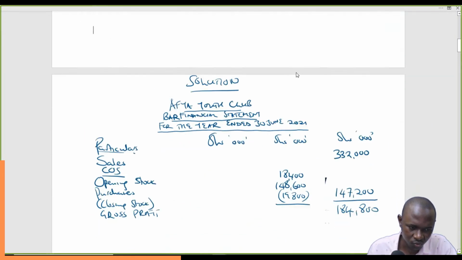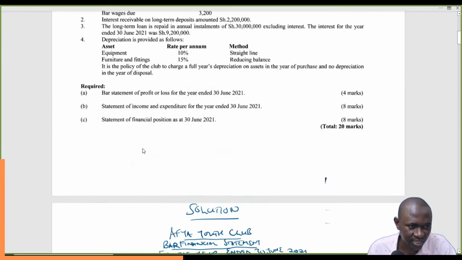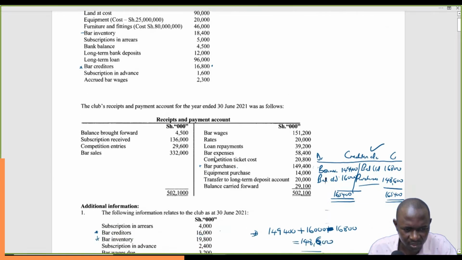So we go straight to expenses. We want to less the expenses. So we'll check if we have expenses that are specifically related to the bar. You can see we already have bar wages and bar expenses. We'll pick only the ones that are related to the bar.